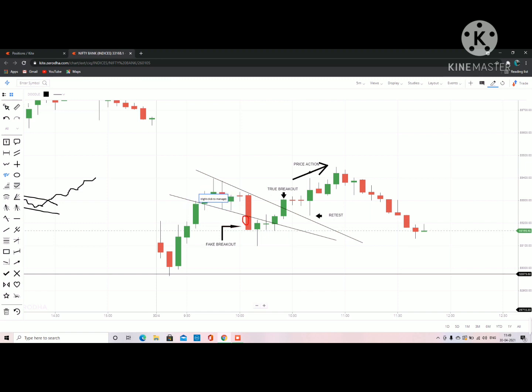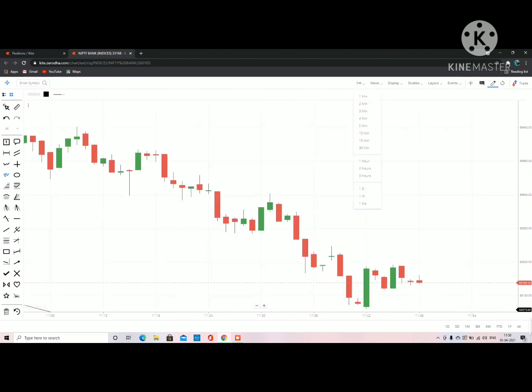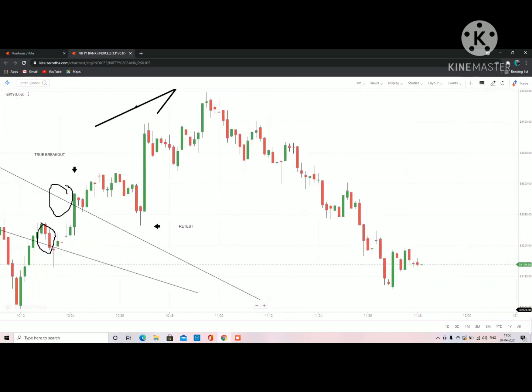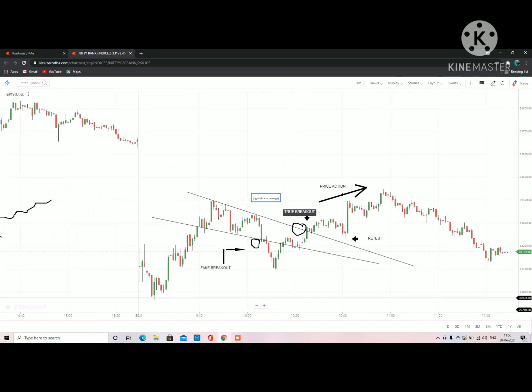And here you can see after breaking down, the market reversed, got back into the wedge pattern and broke the outside resistance. And if we see the 1 minute time frame, we have multiple confirmations. Here you can see, one second guys, let me remove this.